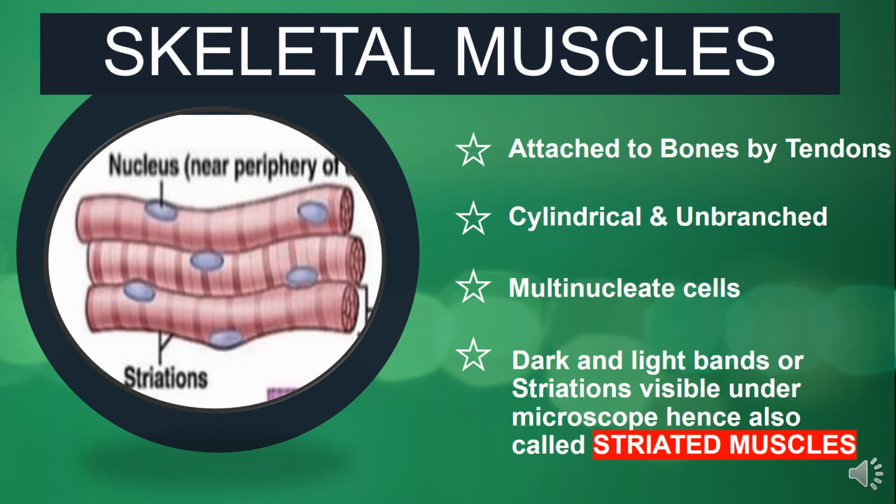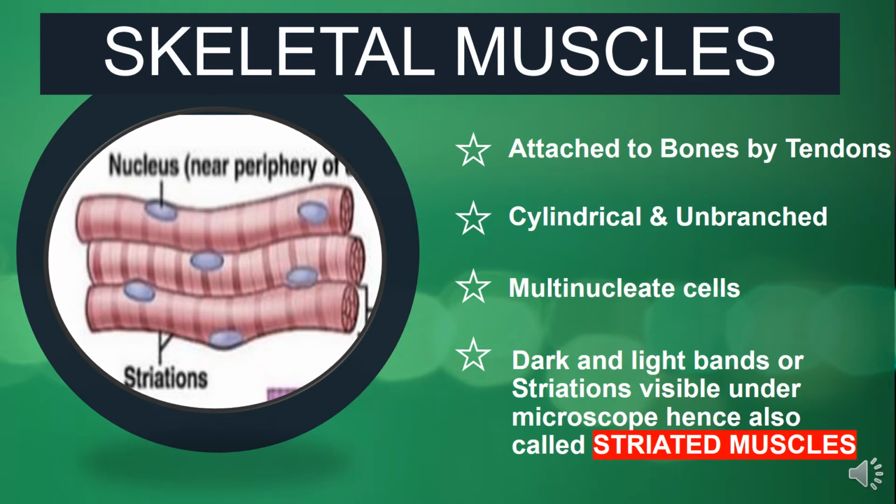And these muscles are cylindrical in shape, as you can see in the diagram, and the fibers are unbranched. Each and every muscle fiber or muscle cell is unbranched and cylindrical in shape. And as you can see in the diagram, each cell has 2 or 3 nuclei which are present at the periphery of the cell.